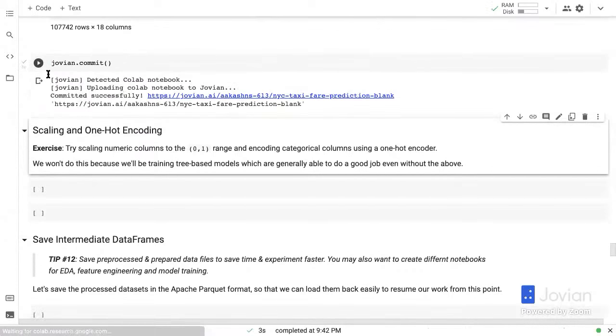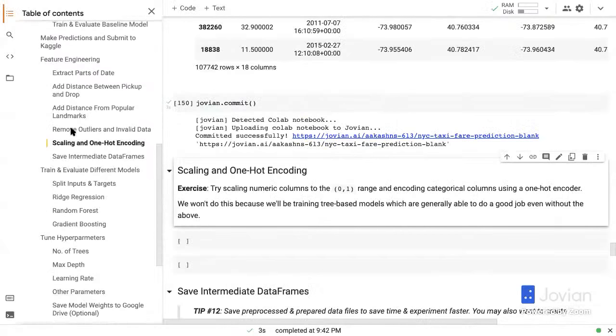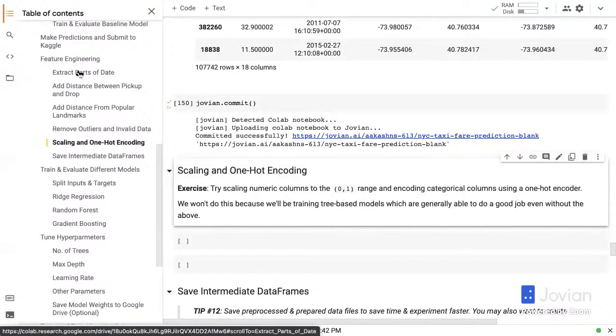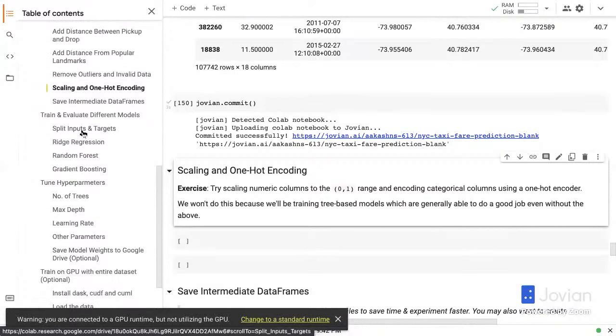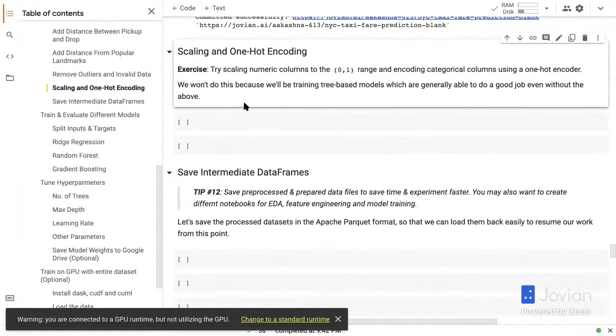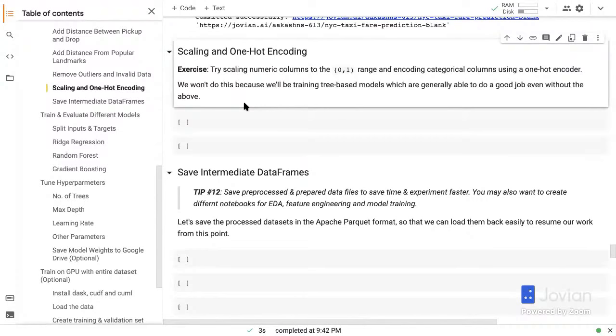Okay. All right. So now we have done a whole bunch of feature engineering. We've extracted parts of the date. We've added distance between pickup and drop locations. We've added distance from popular landmarks. We have removed outliers and invalid data. Next up, here are a couple of exercises for you. You can try scaling numeric columns into the 0 to 1 range. Right now, all these numeric columns have different ranges, the month, date, etc. This generally helps with linear models or any models where the loss is computed using the actual values of the data. And you can also try encoding categorical columns.